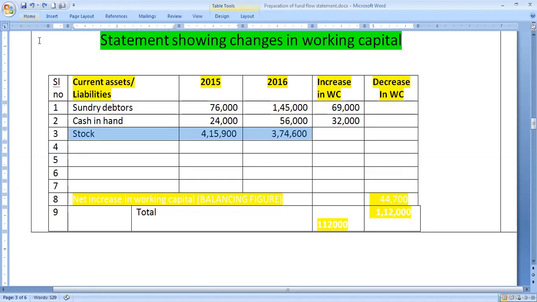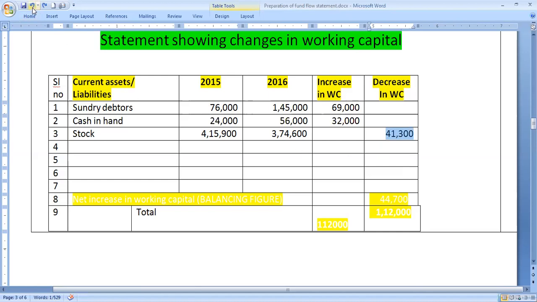Then another item, that is stock. Stock recorded in the year 2015 at 4,15,900, but in the year 2016 stock valued at 3,74,600. So here there is a decrease in current asset. Stock is a current asset, decrease in current asset. Now the change is opposite. As I said earlier, there is a decrease in working capital of 41,300. So the difference between 4,15,900 and 3,74,600 is 41,300, a decrease in working capital. So it is the opposite direction.